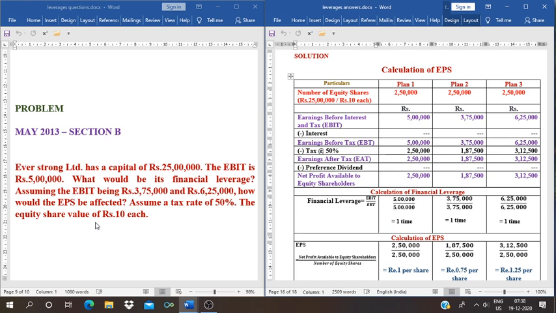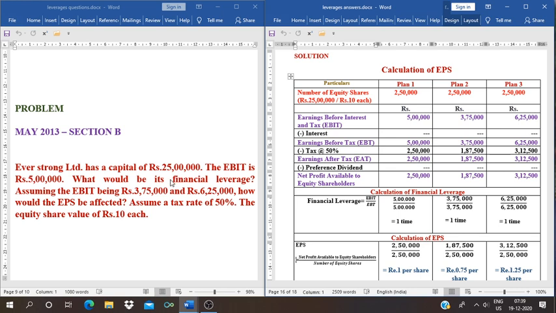The equity share value of rupees 10 each. ನೋಡಿ ಇಲ್ಲಿ ನಮಗೆ ಕ್ಯಾಪಿಟಲ್ 25 lakhs ಕೊಟ್ಟಿದ್ದಾರೆ. So total this 25 lakhs is the equity share capital, and the face value of that equity shares is 10 rupees.